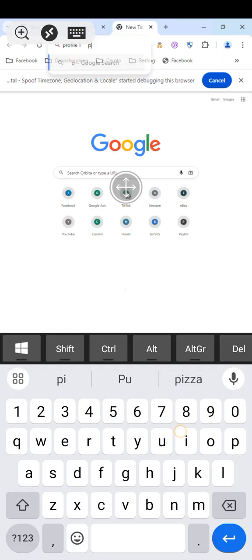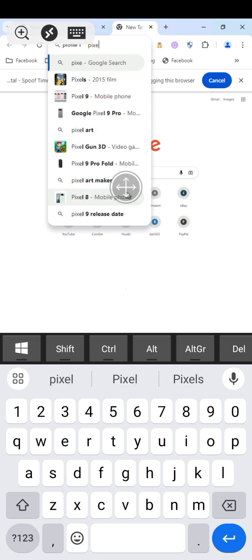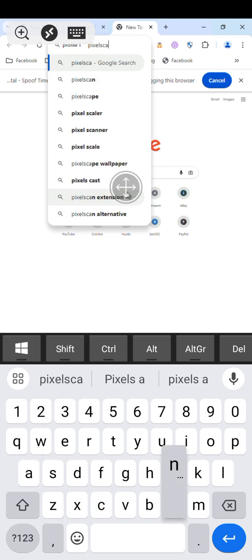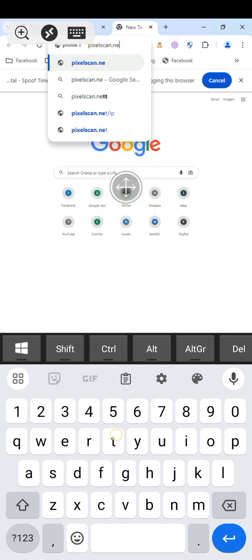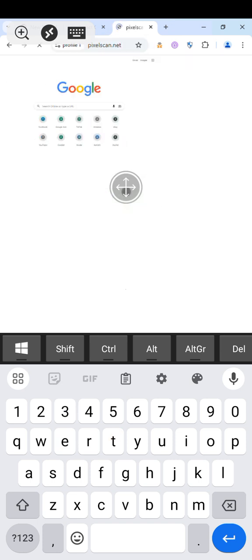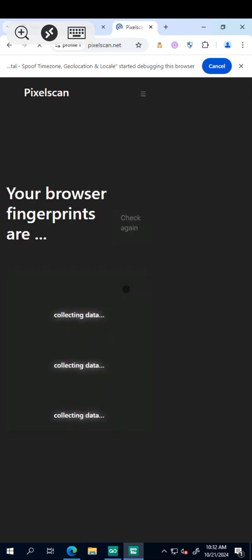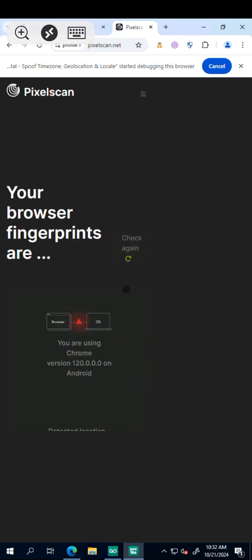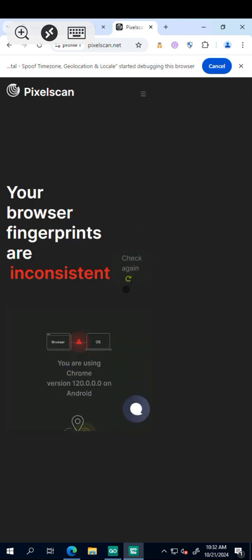You now go to this link. Let's go and check if our setup is okay. How to know if your setup is okay? Just click on pixelscan.net. All right, your browser fingerprints are inconsistent.